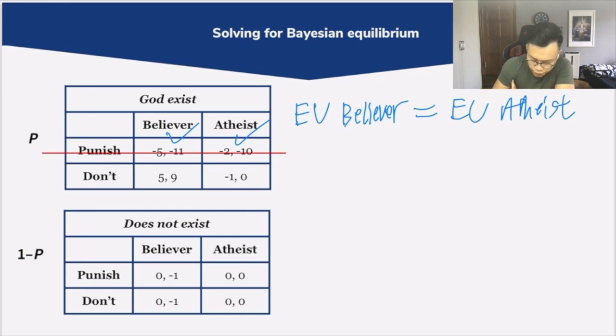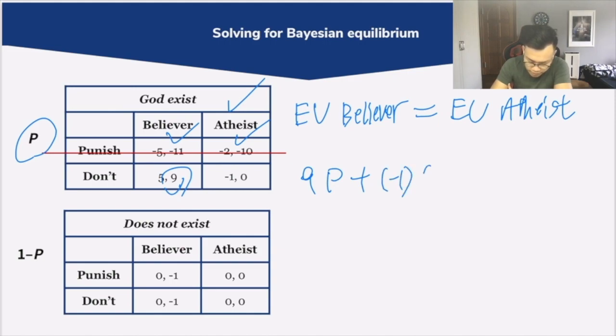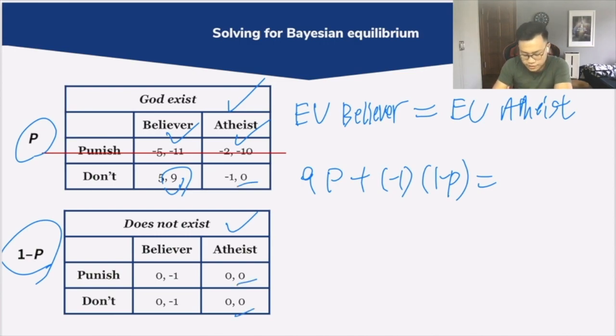And let us first compute the utility of being a believer. It would be that you're receiving 9 units with a probability p that this game is actually being played, and then plus a utility of -1 times 1 minus p, the probability that the does-not-exist game is being played. This would be set equal to, well, the utility received by being an atheist, which is always 0. So I'm simply just going to put down 0 here.